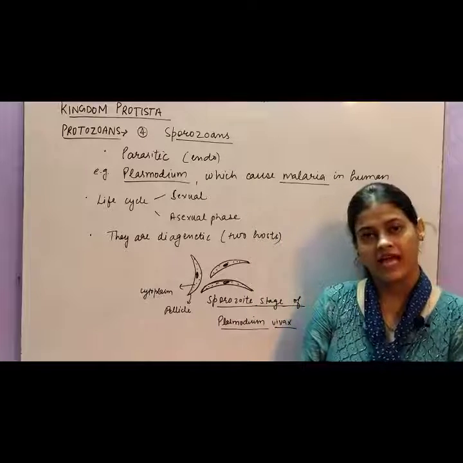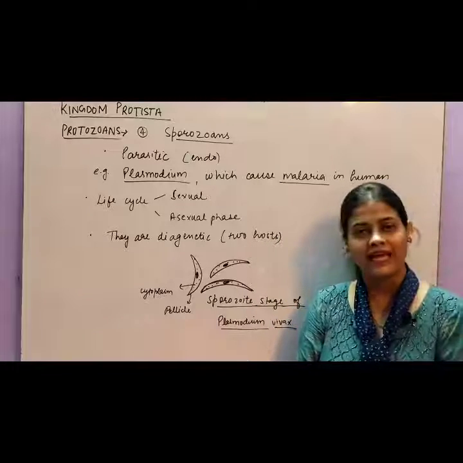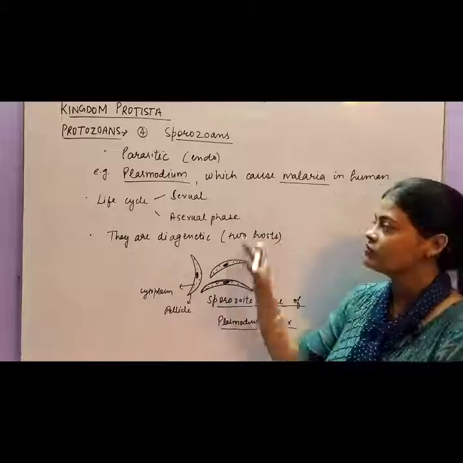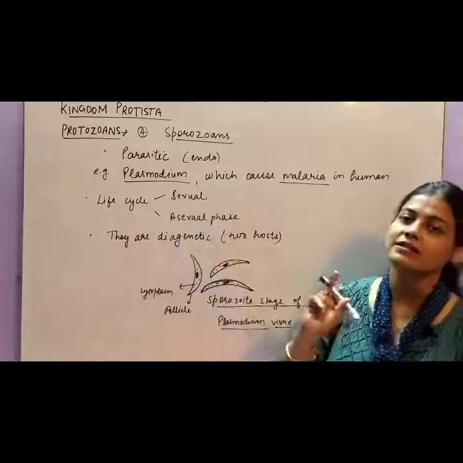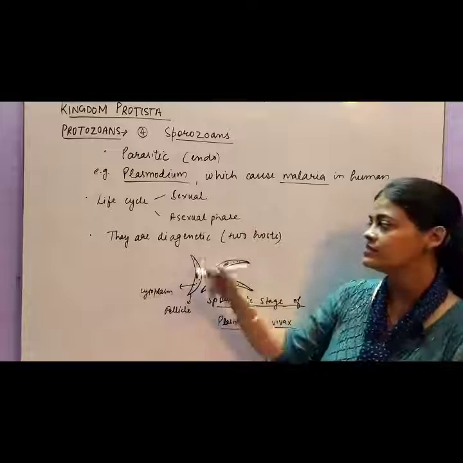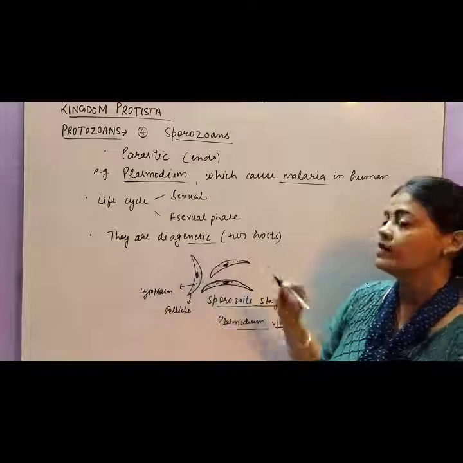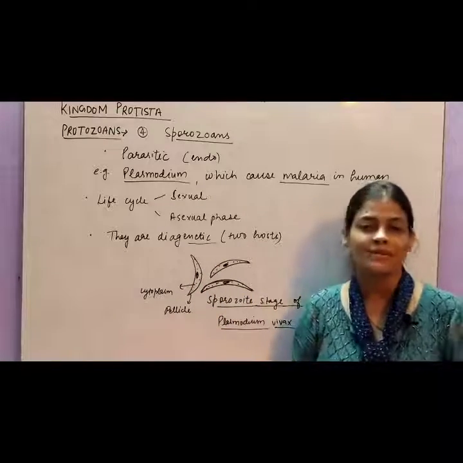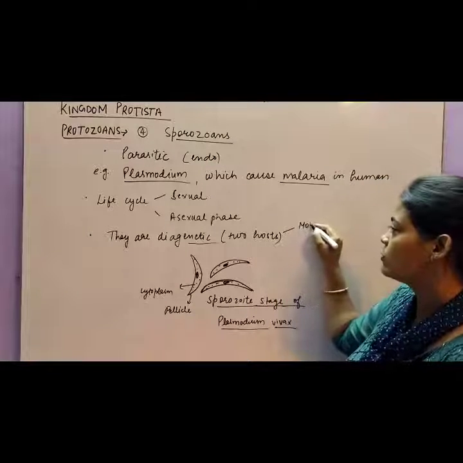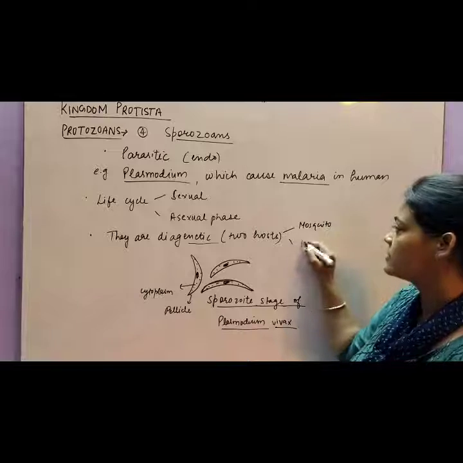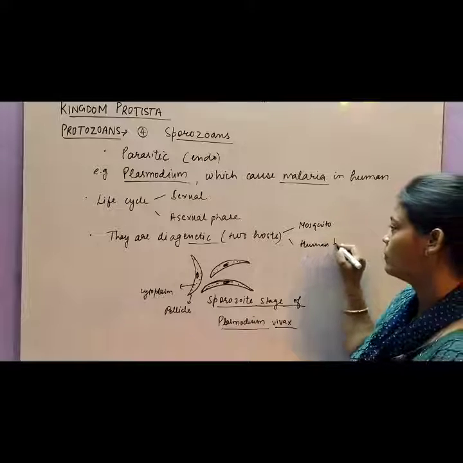Its life cycle is actually covered in detail in class 12, but I will show you a little about this. In its life cycle they have two phases, meaning they are digenetic. They require two hosts to complete the life cycle: one is the mosquito and the second is the human body.